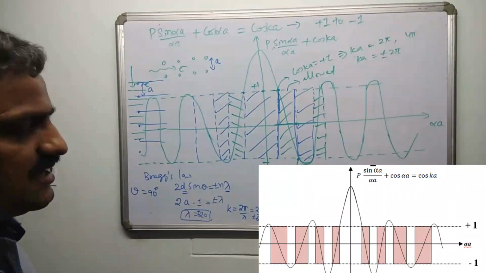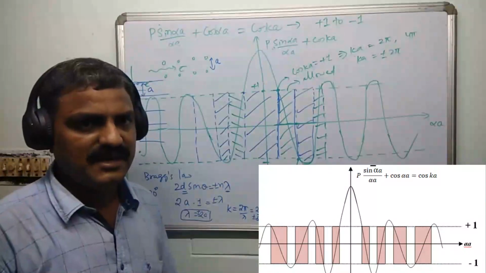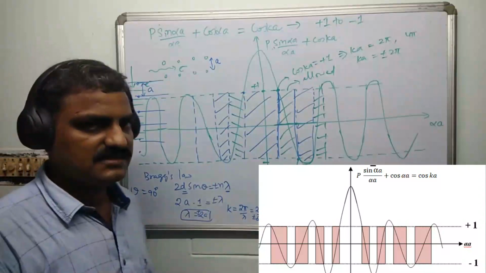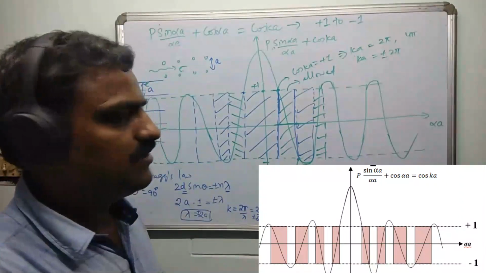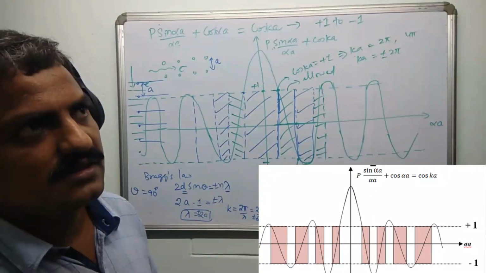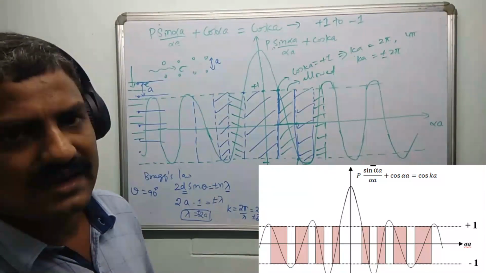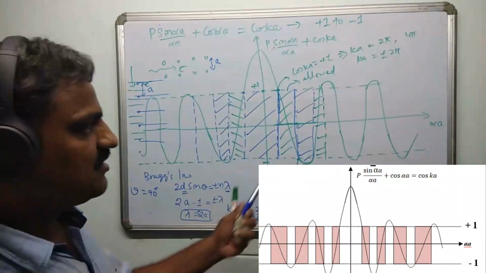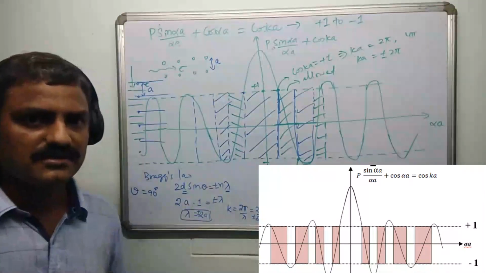So this originates bands. Energy bands are formed using this. I'll further extend this in the next video to the formation of energy bands, and you can also conclude what happens when you calculate the effective N, etc. That part I'll do in the next video. So I'll conclude up to here. Please copy this graph, and I'll continue in the next class. Thank you.